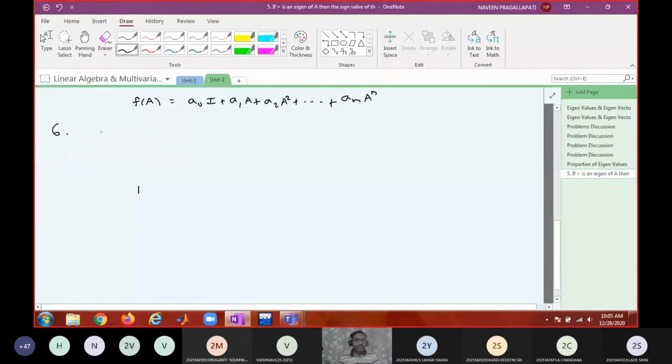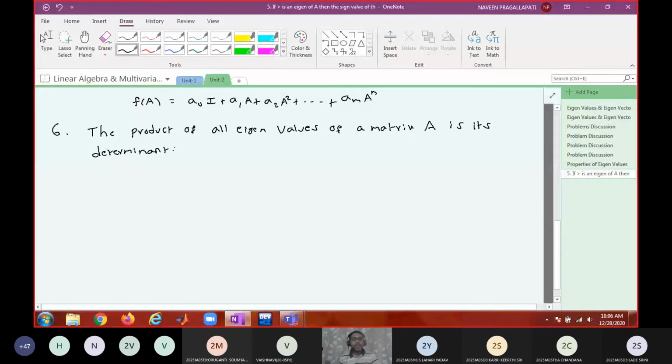The product of all eigenvalues of a matrix A is its determinant. The product of all eigenvalues of a matrix A is its determinant. And this is a very, very, very important property.